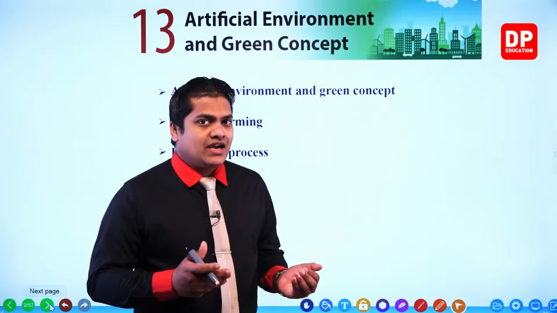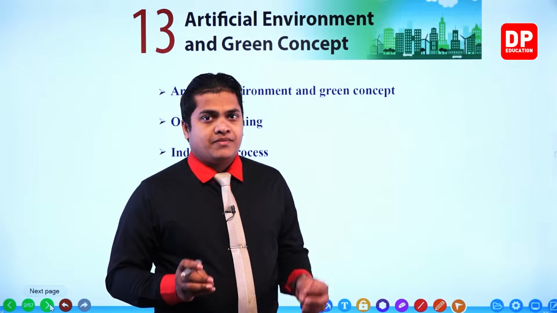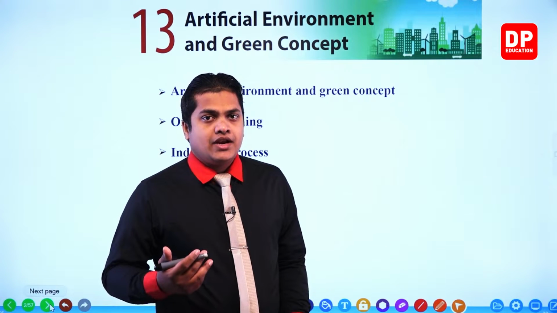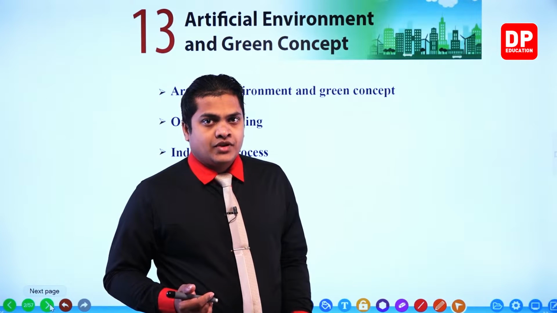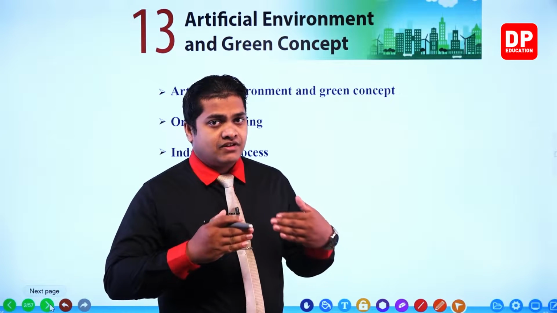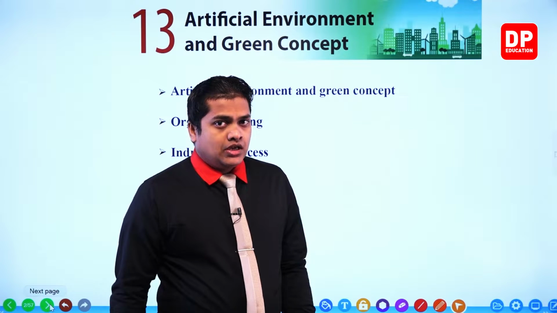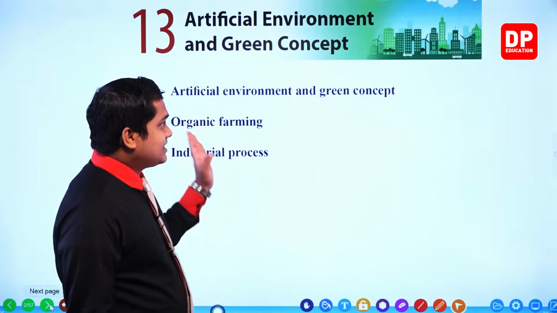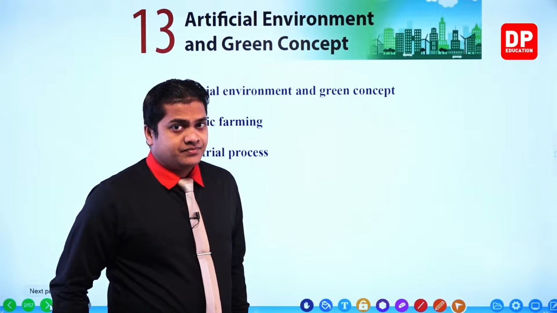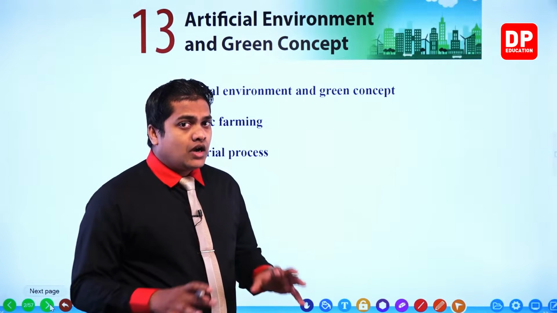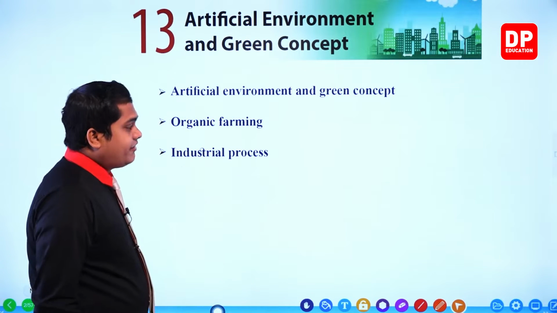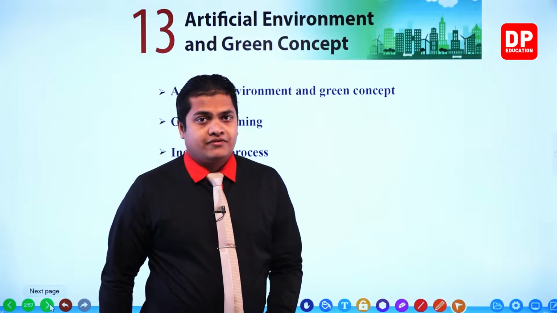You know that the artificial environments are the environments which are made by man, like human settlements, agricultural lands, and also industrial lands. We discussed those things in the earlier lesson, my dear children. That's why I told you that this is somewhat similar to that lesson. So we'll be discussing what this green concept is. After that we'll be discussing organic farming.